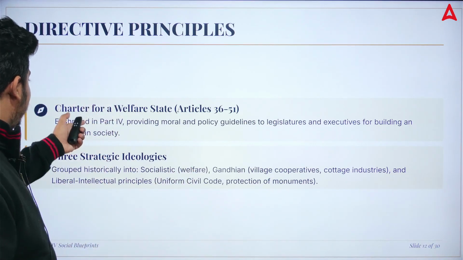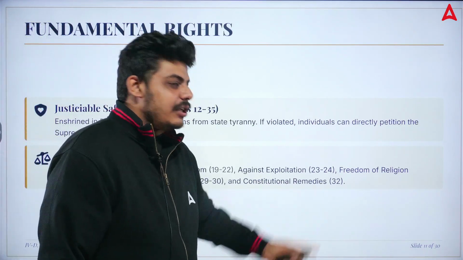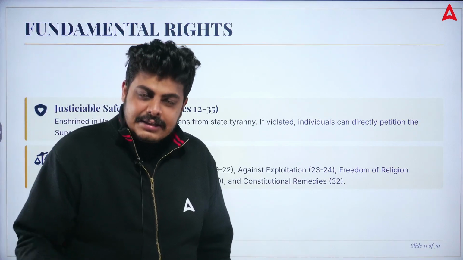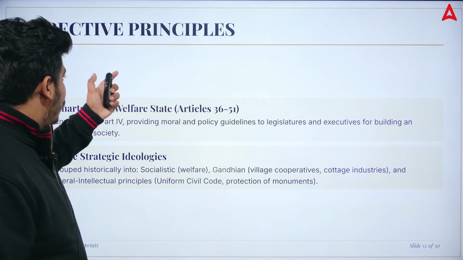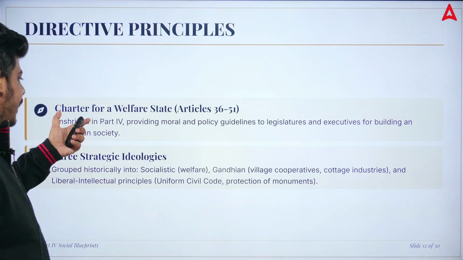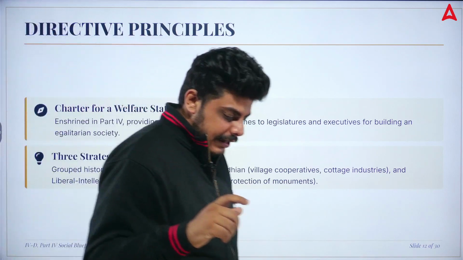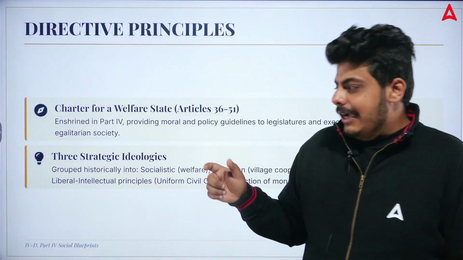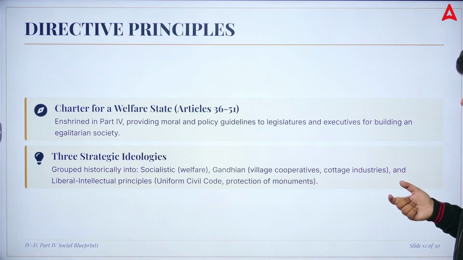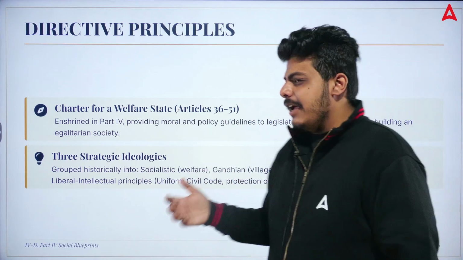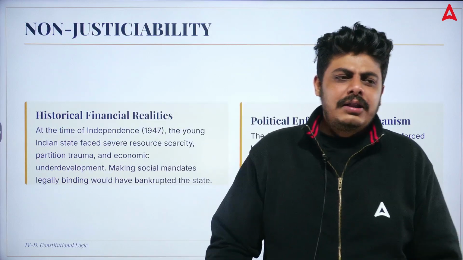If we cover this part, fundamental rights, we have covered the broad categories, and constitutional remedies are in the form of writs. There are 5 writs. Later in this lecture we will cover these 5 writs as well. If I talk about directive principles, we have the chapter for a welfare state, articles 36 to 51. 51A is your fundamental duties, and it is grouped into 3 things: welfare, then village cooperatives, cottage industry, and we have seen UCC now. Recently Assam UCC was there, so all these things are there.